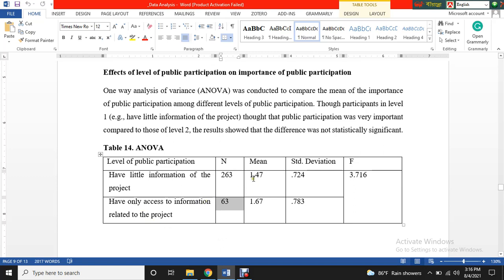I want to compare their responses on this variable. And here is the difference: they said 1.47, and they said 1.67. The difference is 0.20. We want to know whether this 0.20 is a significant difference or not by looking at the F value.